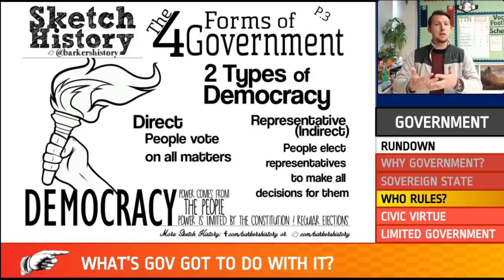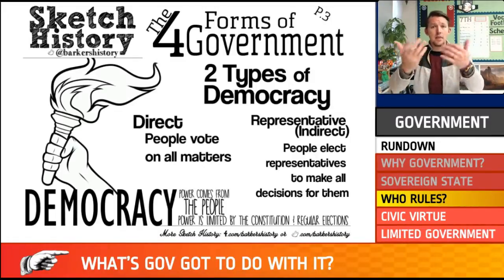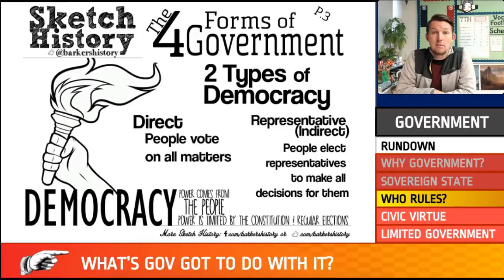It's almost like, if you want to think of it, that social contract is kind of like voting. When you vote, you're agreeing with that person that if they are elected, their job is to protect your rights and make sure that they're doing as they're supposed to. There are two types of democracies. One is a direct democracy, which means people would vote on everything.